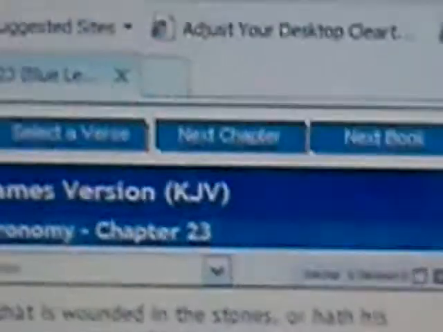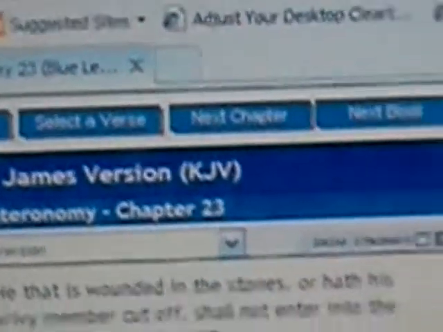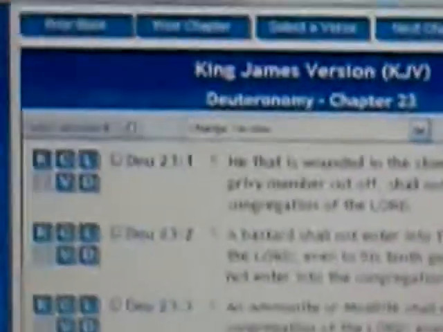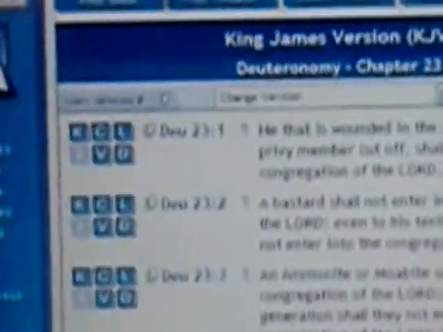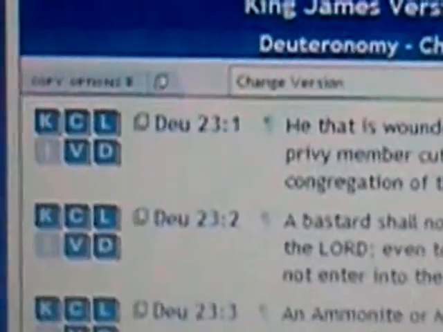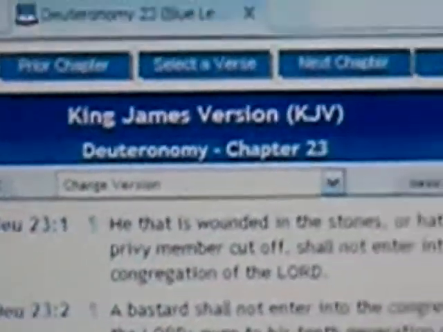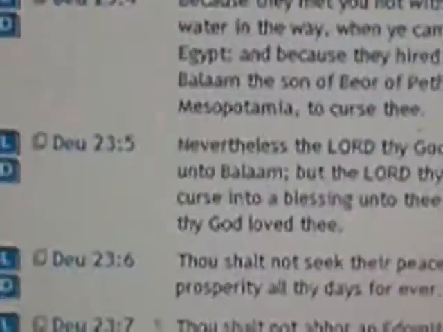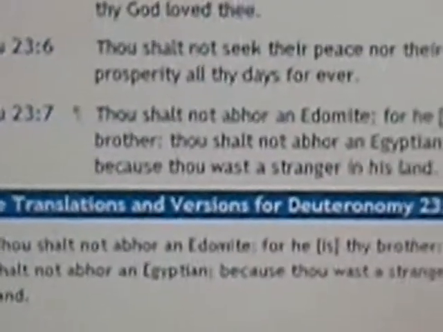So what I'm going to do is go over this one more time, and then GMS is finished concerning this, because they can't prove it, okay? So this is out of the Blue Letter Bible. You can see it's Deuteronomy chapter 23, King James Version, KJV, and I'm going to go down to verse 7. It says, thou shalt not abhor an Edomite.